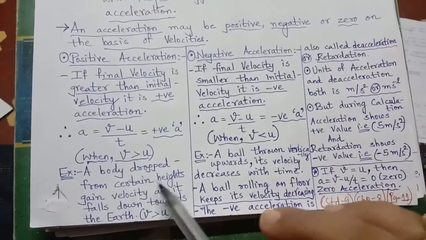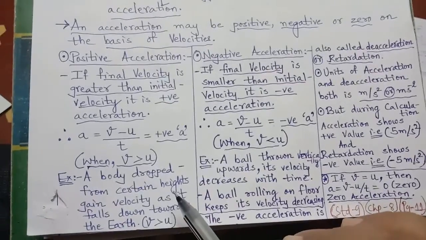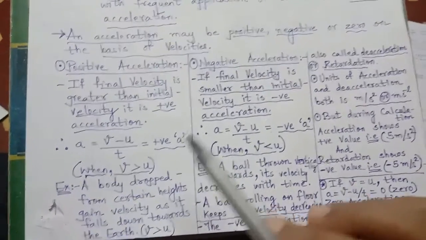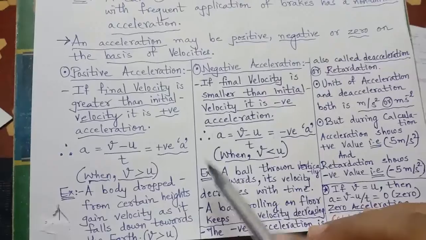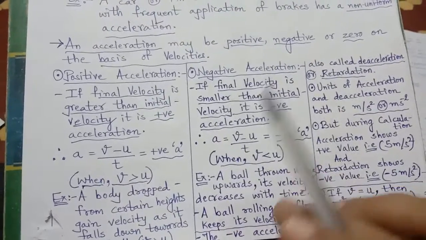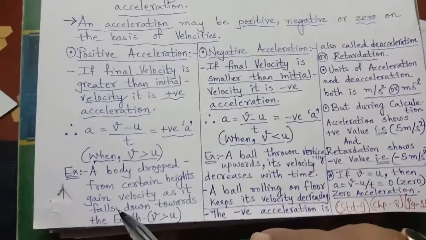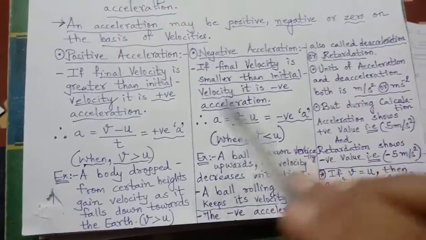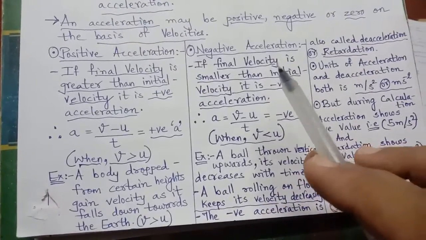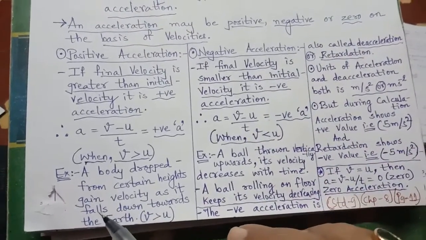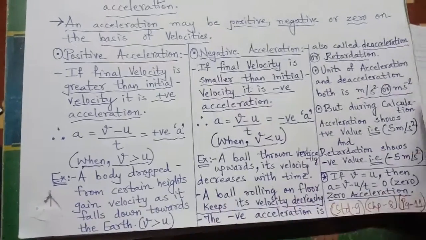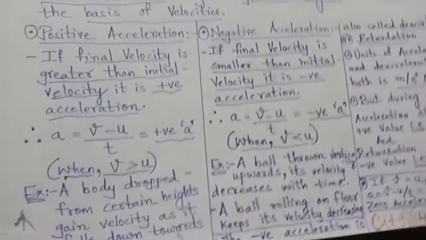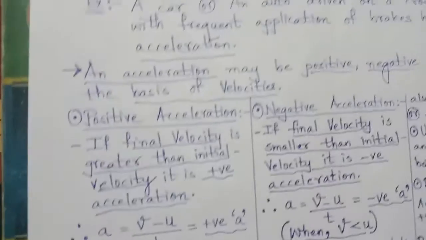Give an example: a body dropped from a certain height. When any body is dropped from a certain height, if you drop a ball from a certain height, what happens? As soon as it goes towards the earth, gradually it will gain velocity. That means velocity will increase.